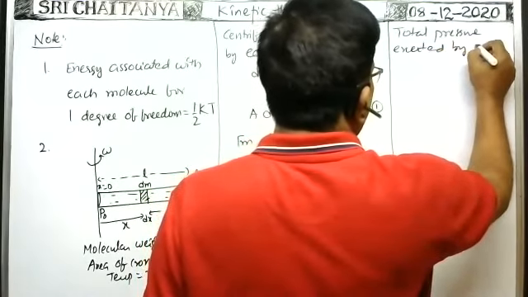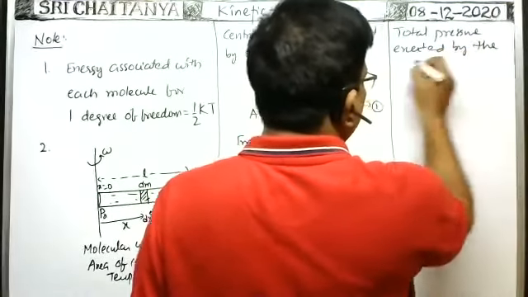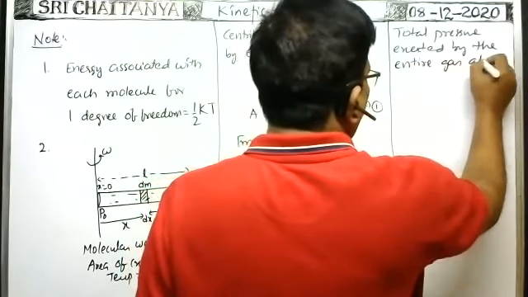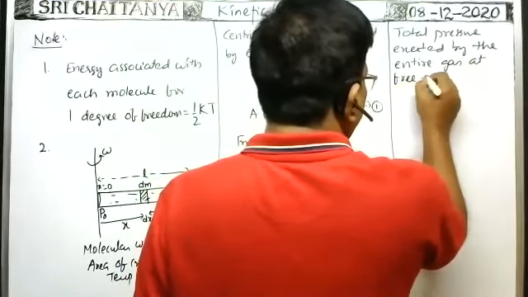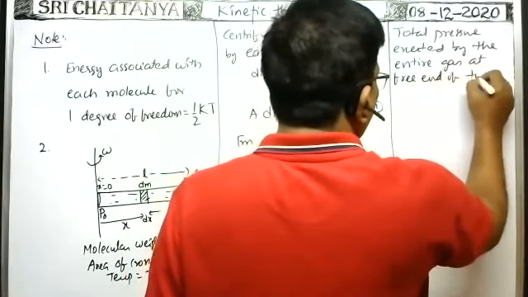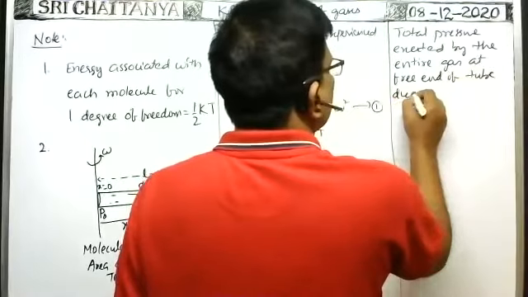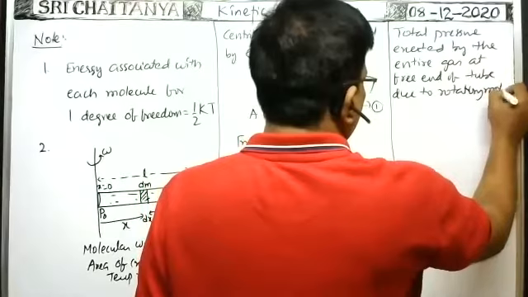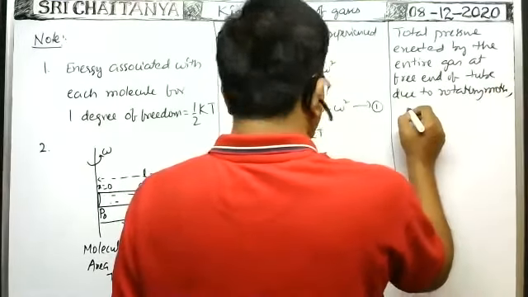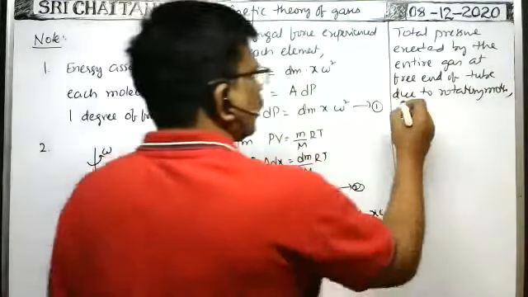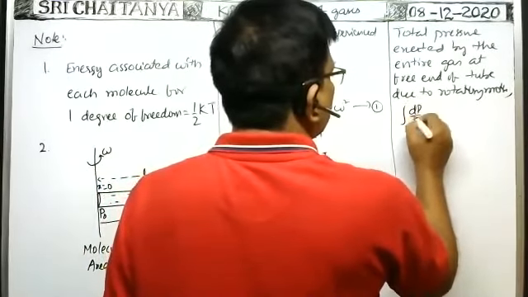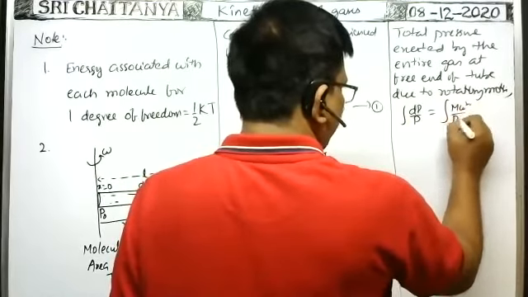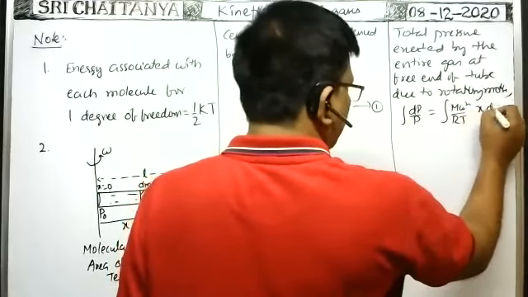by the entire gas at the free end of the tube, due to rotatory motion, you do integration on both sides. Integral dp by p is equal to integral m omega square by R into T into x dx.